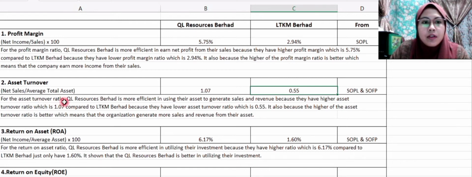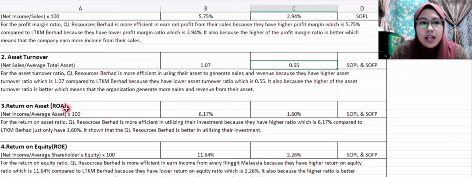For the asset turnover ratio, QL Resources Berhad is more efficient in using their assets to generate sales and revenue because they have a higher asset turnover ratio, which is 1.07, compared to LTKM Berhad, which has a lower asset turnover ratio of 0.55. It is also because a higher asset turnover ratio is better, which means that the organization generates more sales and revenue from their assets.